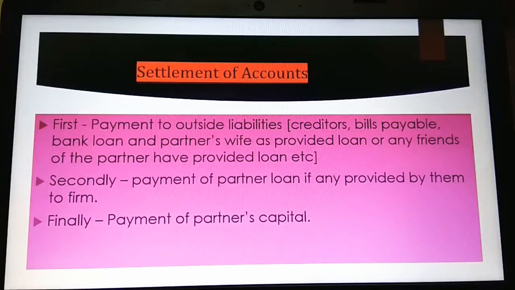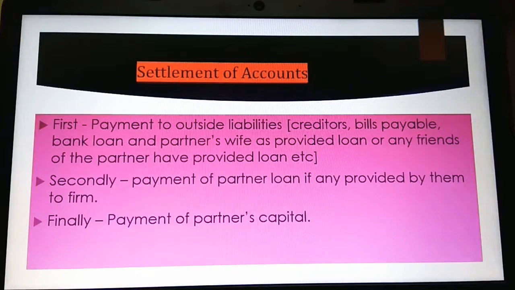Then, any friend of a partner has provided a loan. Imagine the partners are working in a company and a friend of a partner is providing a loan, even he is treated as an outsider. And first we have to settle the outsiders.